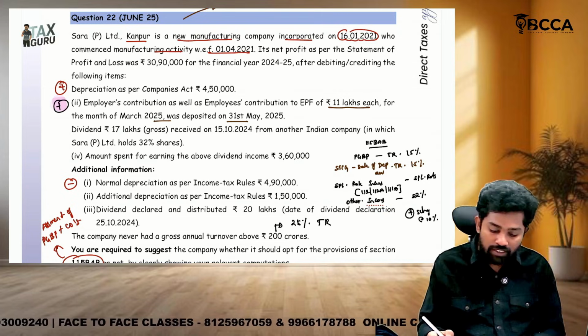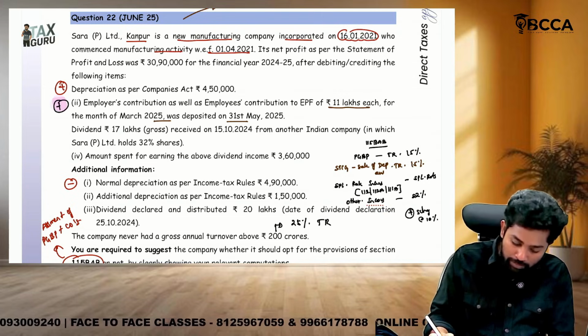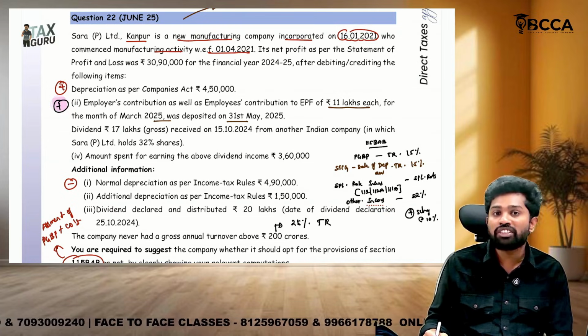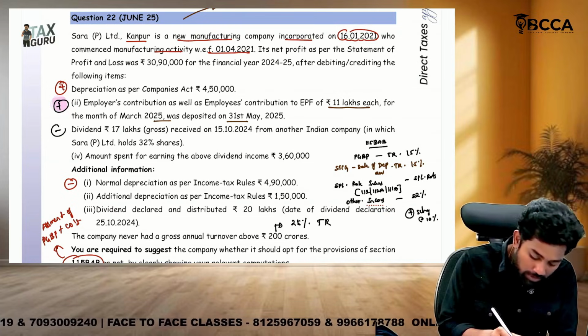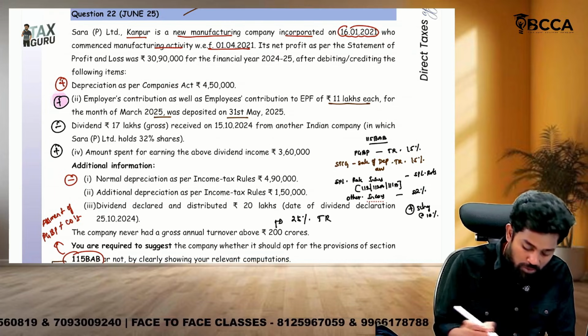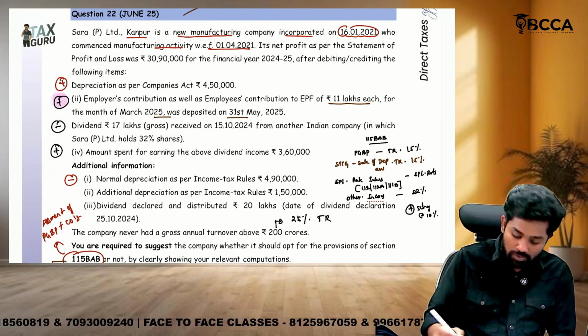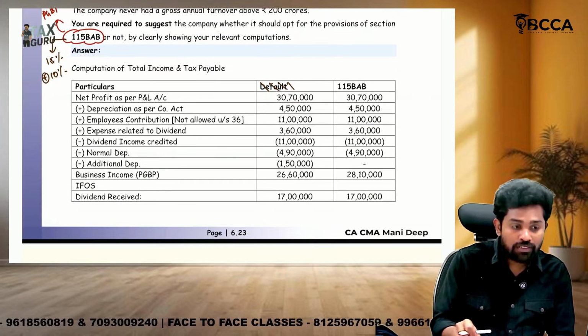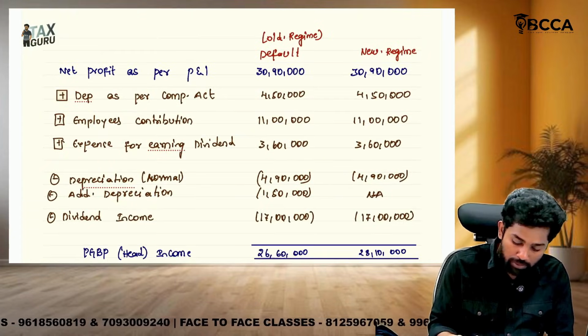Then dividend of 17 lakhs from another Indian company. Sir, dividend is also credited to P&L, but dividend is taxable under which head? IFOS head. So you should subtract the dividend here, and the relevant expense already debited to P&L, you should add back. So first, if you do this, you will get PGBP income. The answer given in the material is wrong, so I already computed it again.